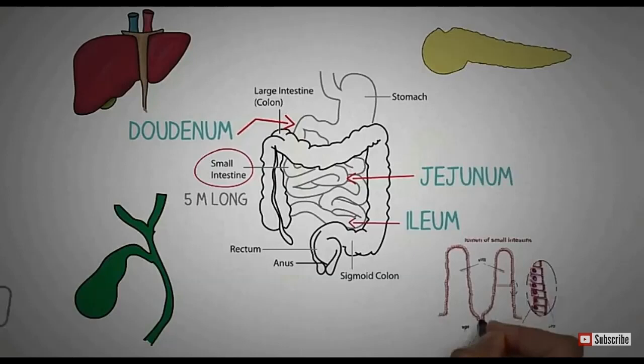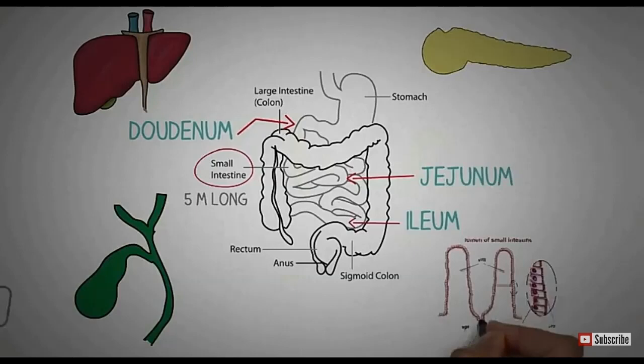Now this jejunum also consists of finger-like projections known as villi, which help in the absorption of food into the blood vessels. These finger-like projections absorb products like maltose, peptones, fatty acids and glycerol and send them into the blood vessels.